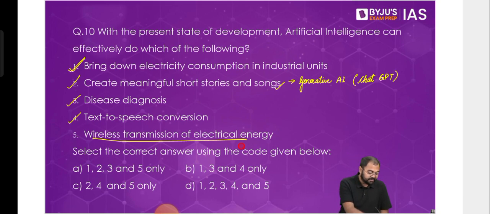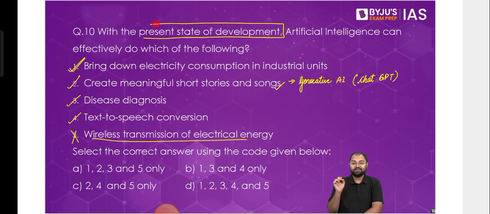So with the present state of development, the keyword being the present state of development, it's not a "can be" question. It's not asking what can artificial intelligence do. It is asking, with the present state of development, what can it effectively do? This is what the question is. So the answer today would be 1, 2, 3, and 4, which you don't have here.